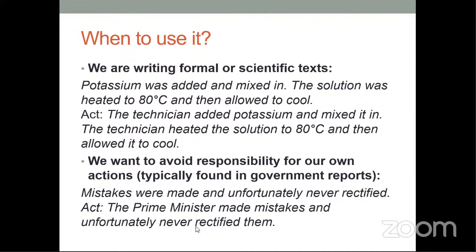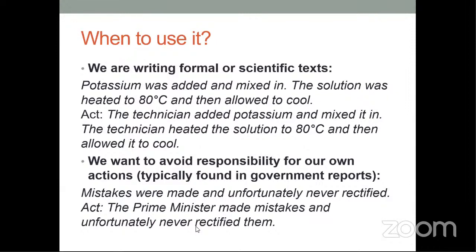Potassium was added and mixed in. The solution was heated to 80 grades and then allowed to cool. Act. The technical added potassium and mixed it in. The technical heated the solution to 80 grades and then allowed it to cool.